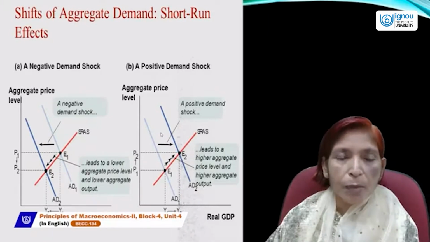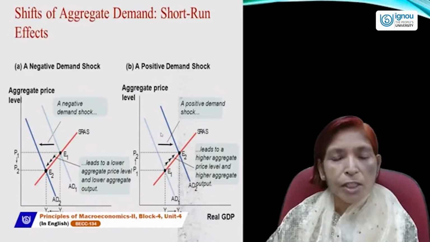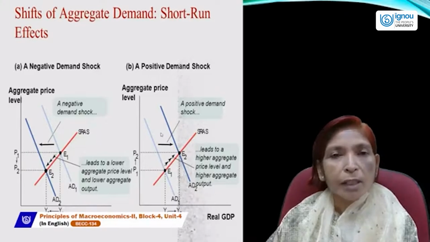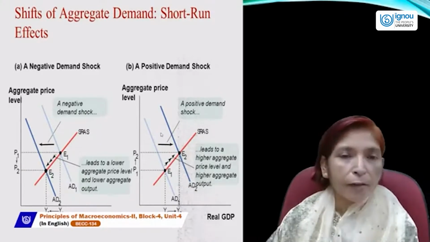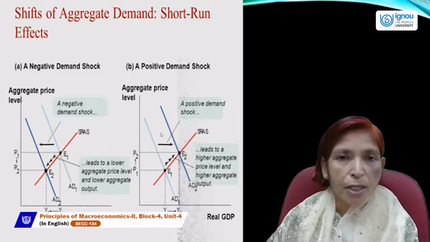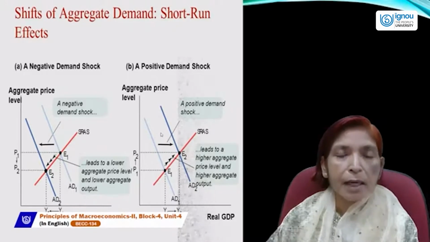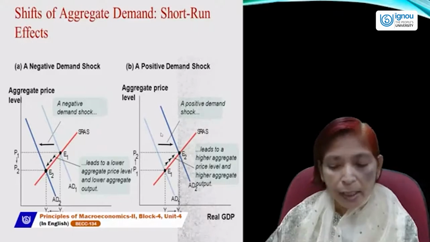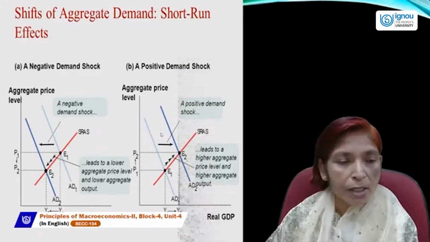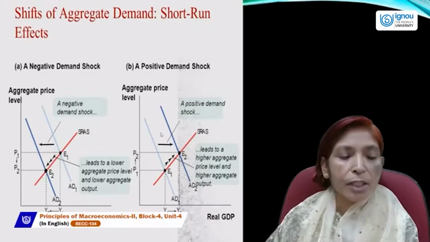So if there is a positive demand shock, then GDP and price level will increase. And if there is a negative aggregate demand shock, then price and GDP will fall. So there is a direct relationship between price and GDP.